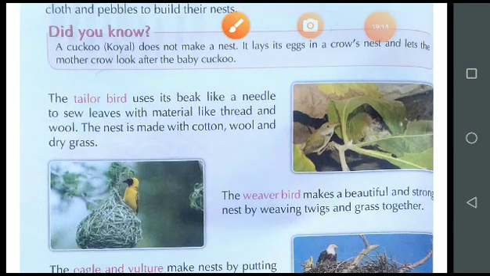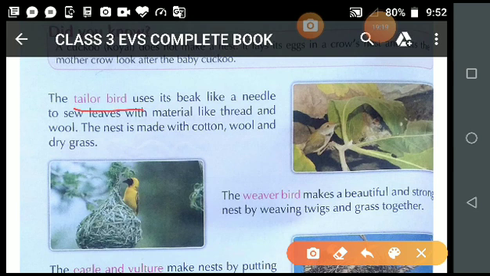So now, student, let's start with the tailor bird. I will explain the nest of a tailor bird.